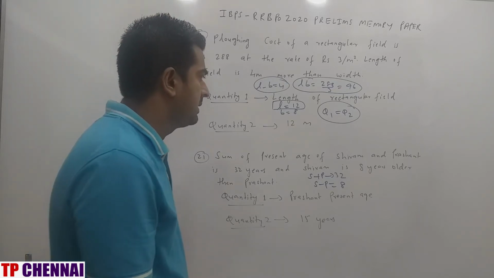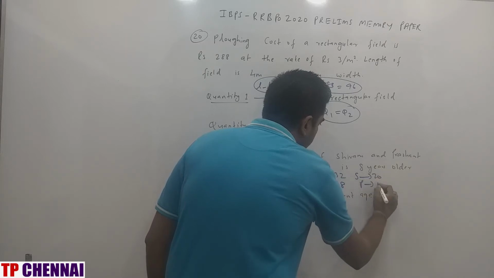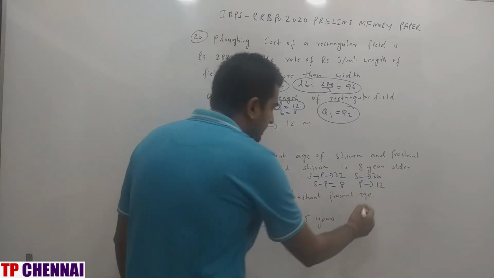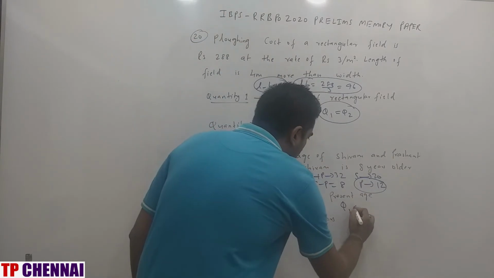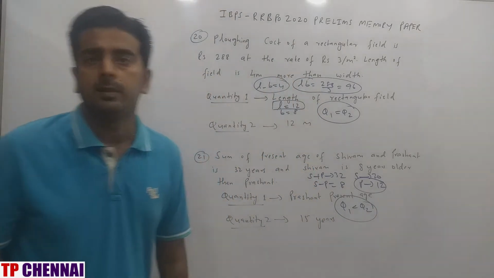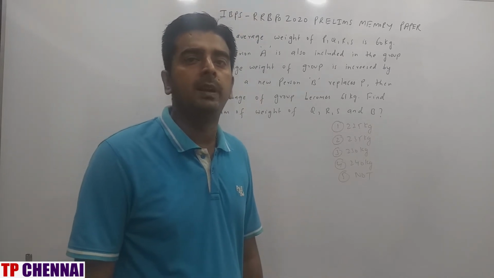And since Shivam is greater, so Shivam will be how much? 20. Prashant will be how much? 12. Now what are they asking? Present age of Prashant, which is 12. And quantity 2 is 15 years. So Q1 is less than Q2. That is my answer. So I hope you are clear with the previous question. Now we will start arithmetic.